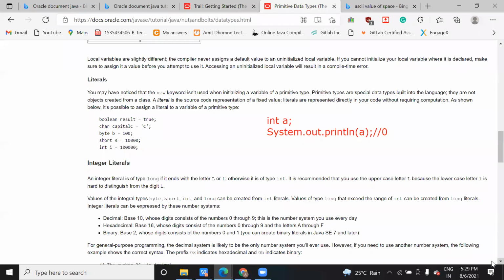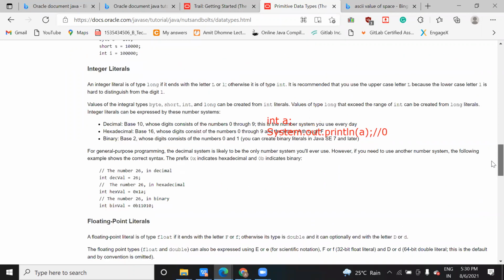What is literal? Are you aware about it? Any one of you? No, sir. Okay, so literal means what? Literal means how you can define your variable, what is the type of the variable. Whether it is an integer data, character data, what kind of value the variable holds. So that is called a literal.